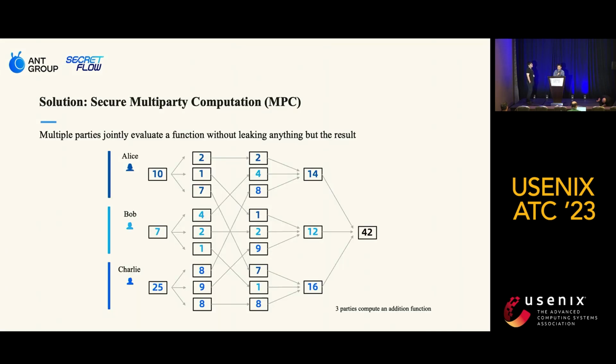Suppose Alice, Bob, and Charlie want to calculate the sum of their salaries without disclosing their individual salaries to each other. Each party starts by splitting their salary into 3 random values, sharing 2 of them with other parties and holding on to the remaining value. Next, each party computes the sum of their holding value and the 2 received shares. The intermediate results can be shared.